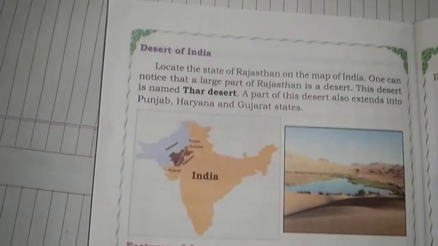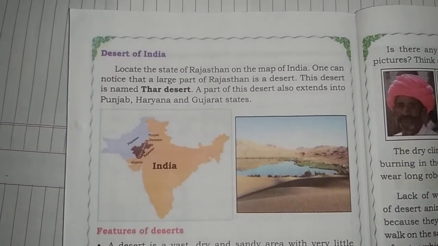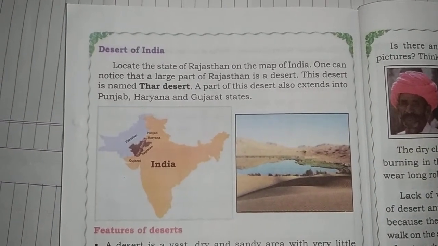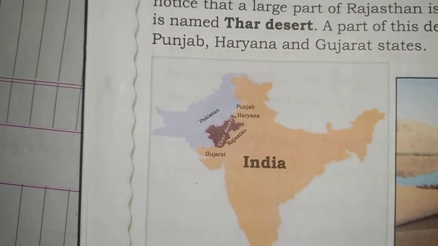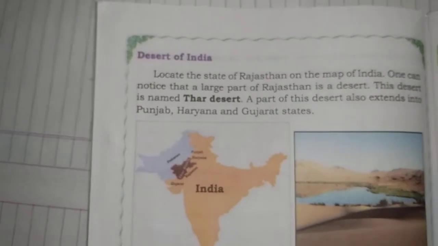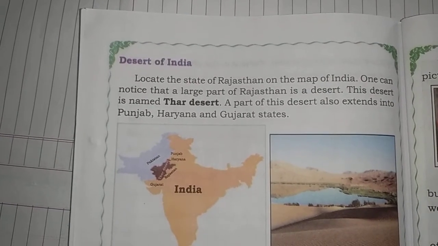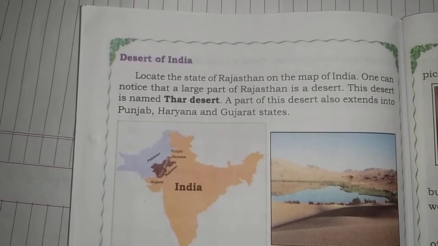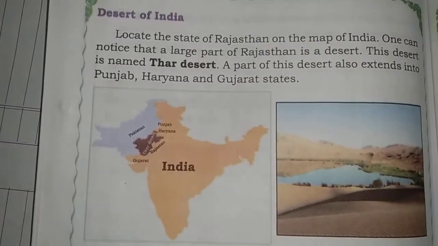Next we are going to discuss the desert of India. Locate the state of Rajasthan on the map of India. One can notice that a large part of Rajasthan is a desert.